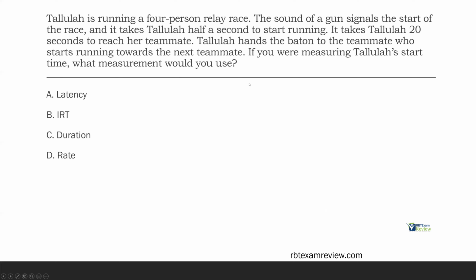Inter-response time would be time in between responses, so maybe the time it took in between giving the baton to the next teammate. Duration would be how long it is, so maybe how long the race took. Rate would be frequency over time, and we're not using any frequency here. We're measuring the time from the SD, the gun, to Tallulah starting the running response. We're using latency.